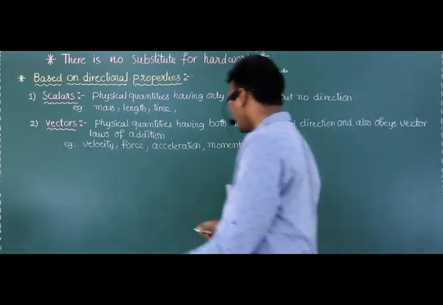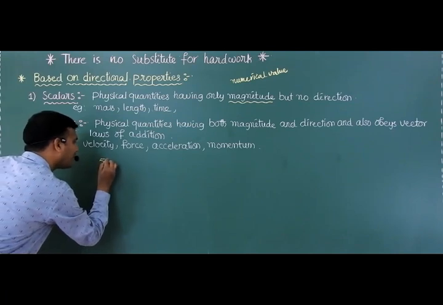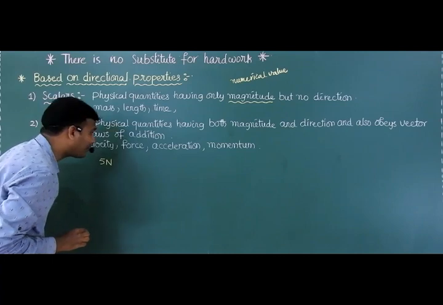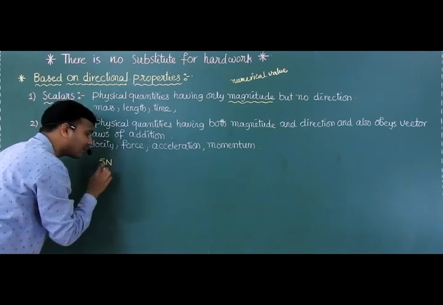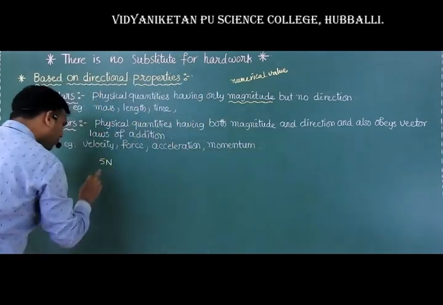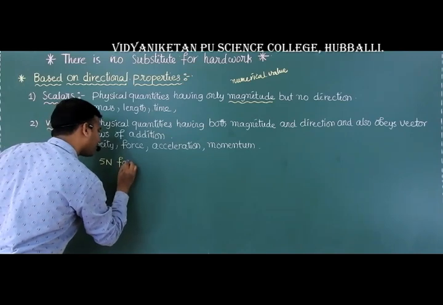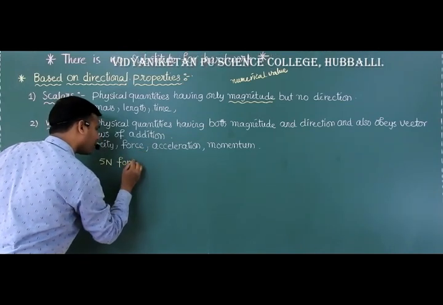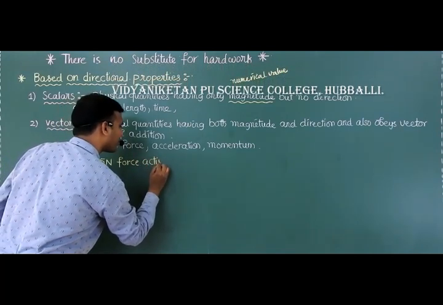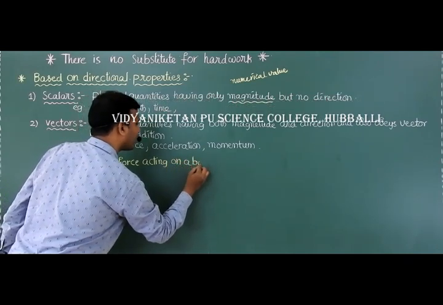Listen carefully. 5 Newton. Newton is a unit of force. Correct. 5 Newton force acting on a body.